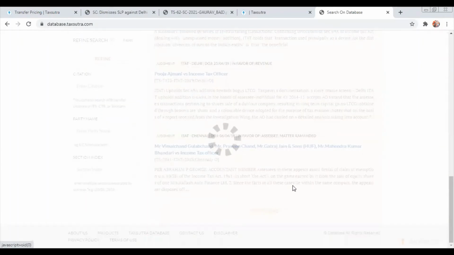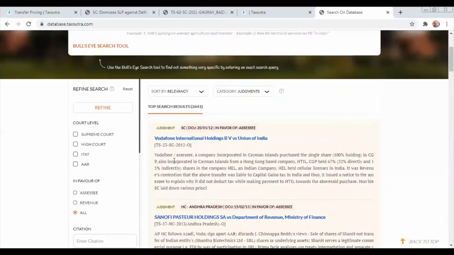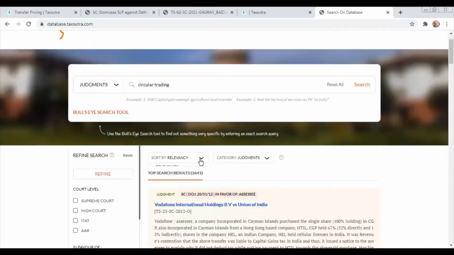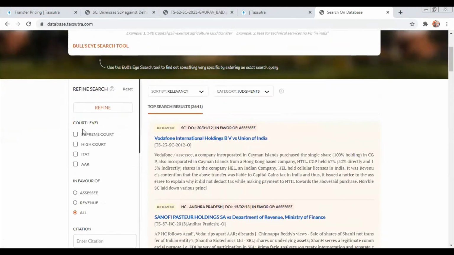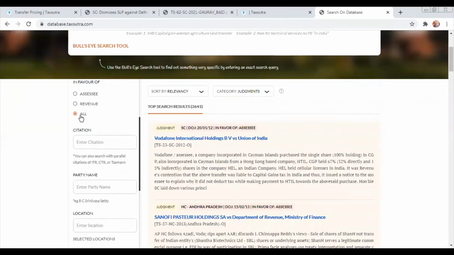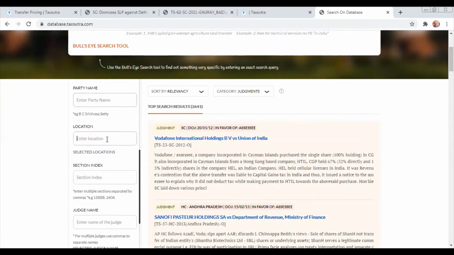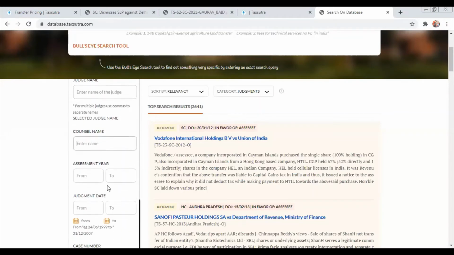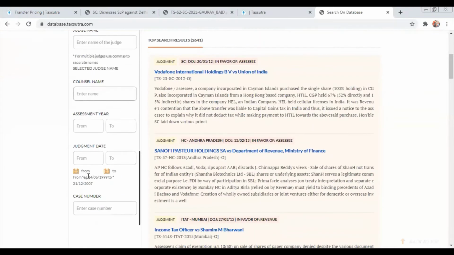If I click on more, on the left panel it will again give me options for filtering. It can sort by date, court level, it can sort by judgments, by law text articles, and it can also sort by court level: AAR, ITAT, High Court, Supreme Court. It can sort by in favor of assessee or revenue. You can also search by citations. If you have a party name, you can search by party name. If you have a location, you can search by location, by section, by judge name, and so on. You can also search by year, and by case number. So these are the number of parameters that you get here.